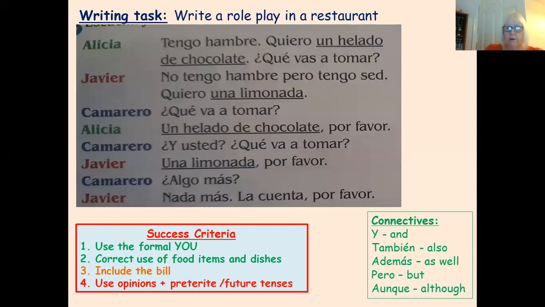So maybe saying there is a future in there already, but you could say, for example, well, yesterday I had soup, today I'm going to have salad, that sort of thing. Okay, so it's a role play, so you've got different people speaking, and use this as a model, but extend it. You can do something more complicated.